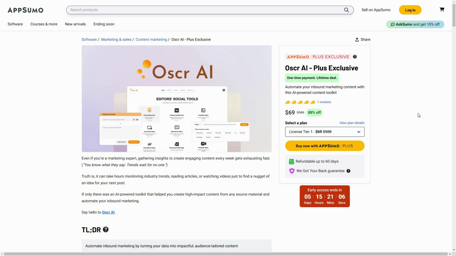Other than that, it can also create LinkedIn posts, translate your video, summarize video, and give you the transcript of a certain YouTube video. You can even chat with a video. So there are multiple AI tools with Oscr AI, and there is also a discover section that gives you access to all the trending news as well as trending videos on YouTube.